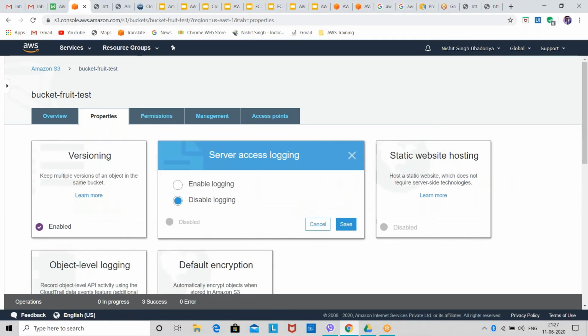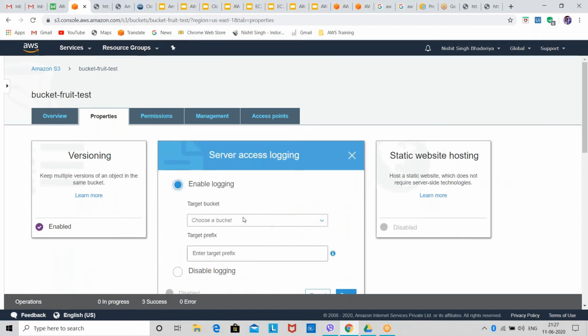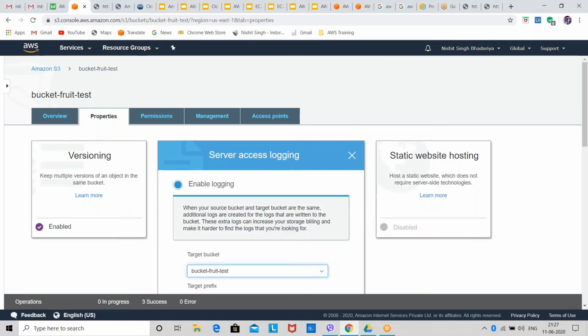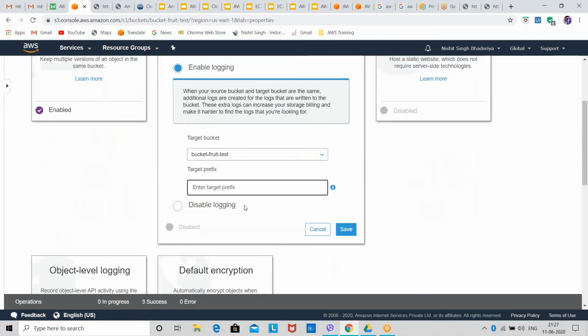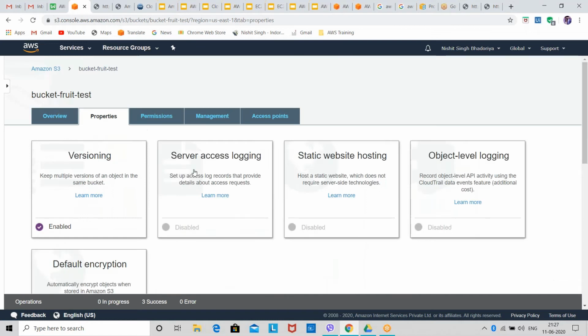For server access logging, I'll select server access logging, I'll enable it, and then I'll have to select the bucket, the target prefix, and then save it. This way I can enable server access logging.